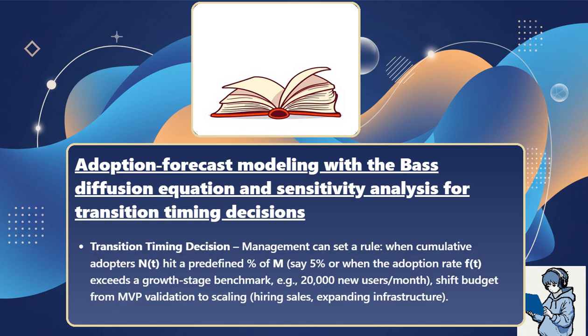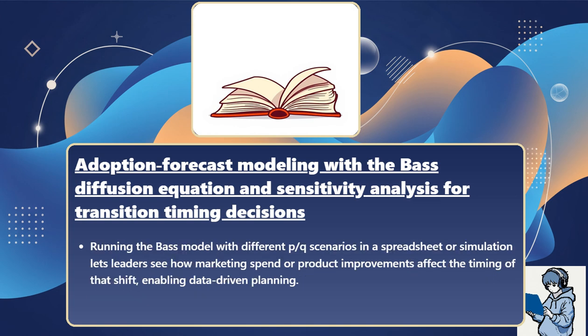Transition timing decision: management can set a rule. When cumulative adopters N of T hit a predefined percent of M, say 5%, or when the adoption rate exceeds a growth stage benchmark, for example 20,000 new users per month, shift budget from MVP validation to scaling, hiring sales, expanding infrastructure. Running the Bass model with different P and Q scenarios in a spreadsheet or simulation lets leaders see how marketing spend or product improvements affect the timing of that shift, enabling data